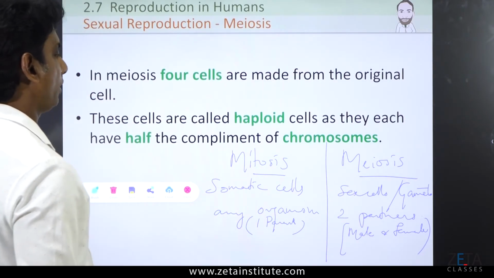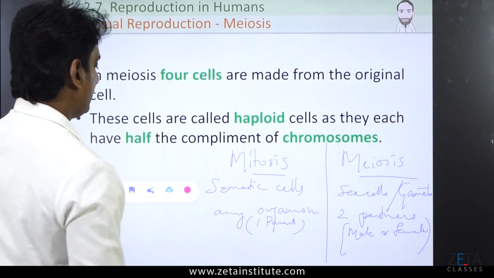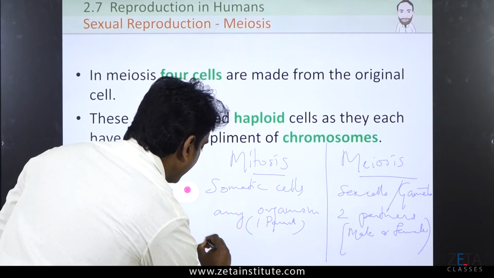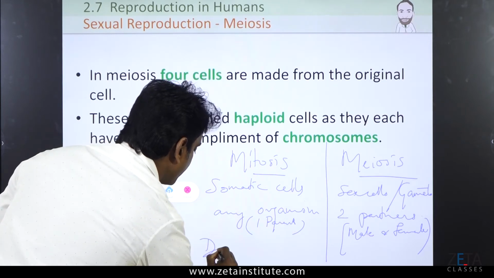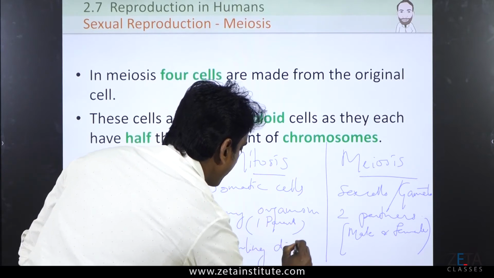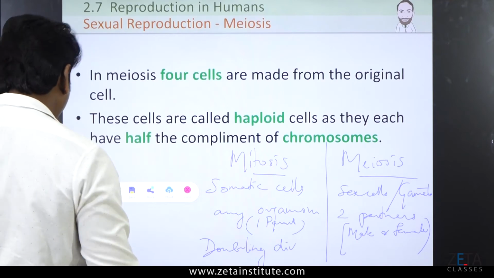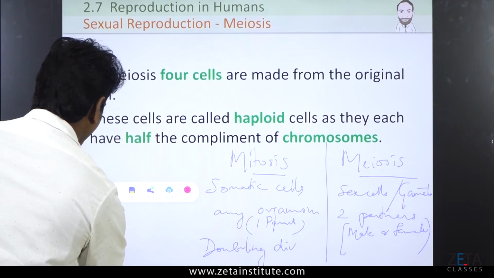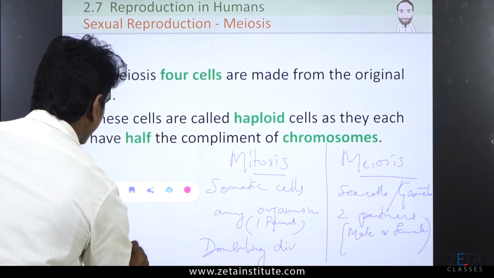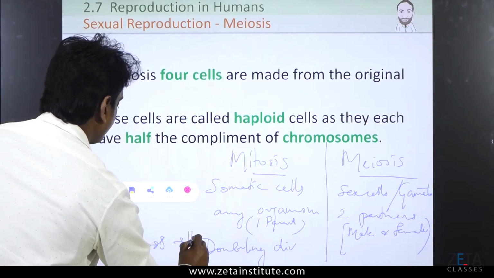Then, what? Mitosis is multiplication division, or I will write over here doubling division. It helps in doubling. For example, 1 becomes 2, 2 becomes 4, 4 becomes 8, 8 becomes 16.